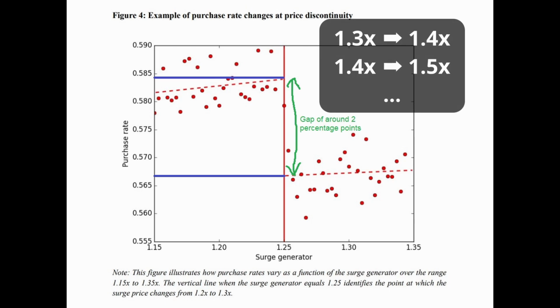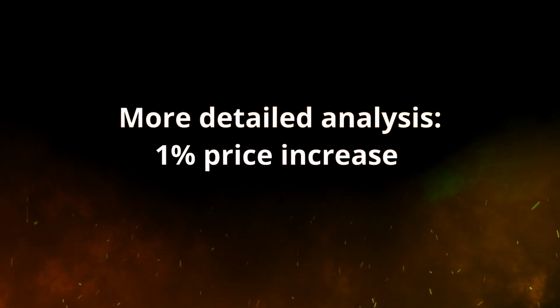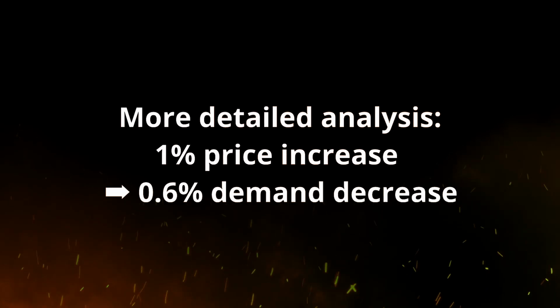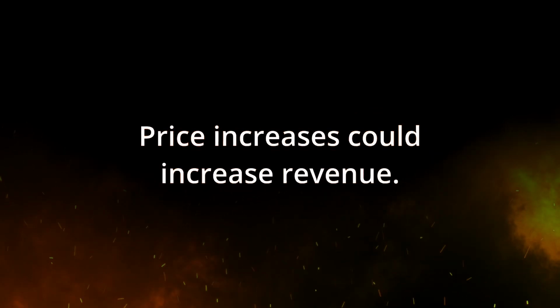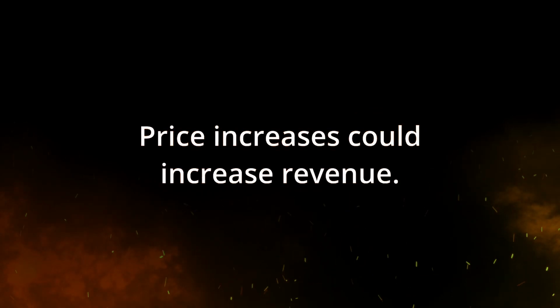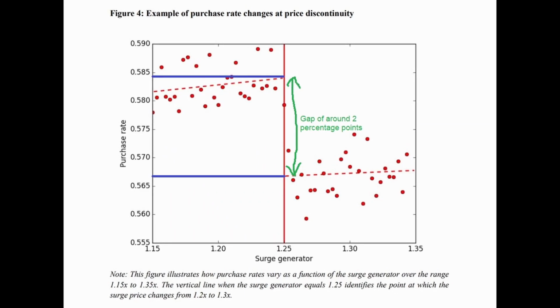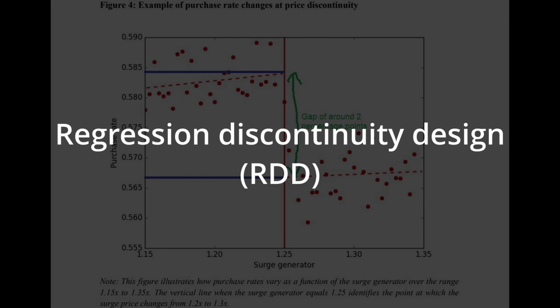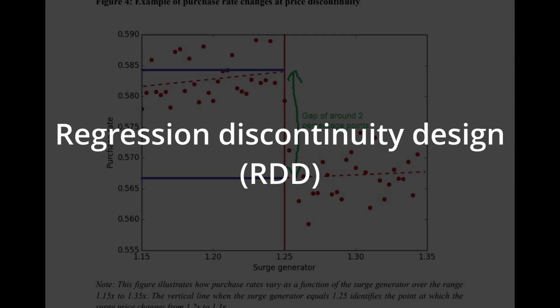And we can look at other discontinuities as well. More detailed analysis found that price increases of 1% would lead to a 0.6% demand decrease. In other words, increasing prices could increase revenue. This technique of looking at discontinuities is called regression discontinuity design, or RDD.